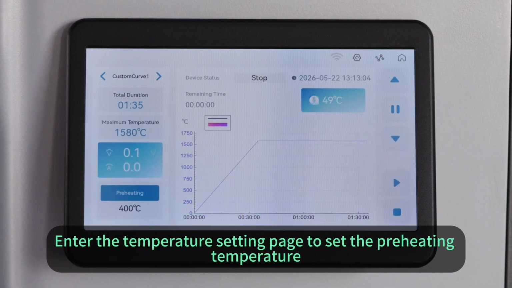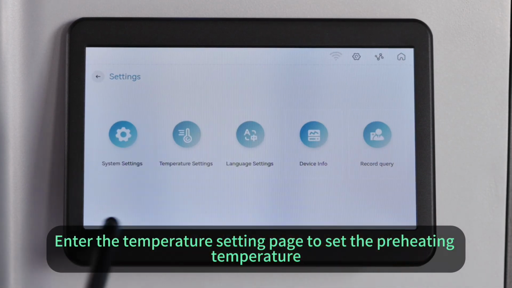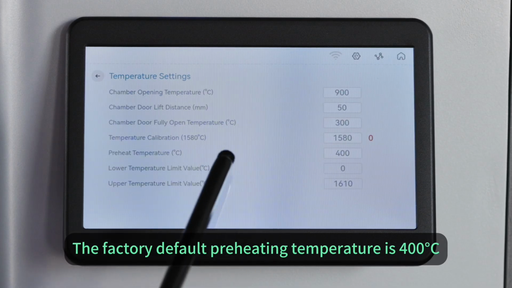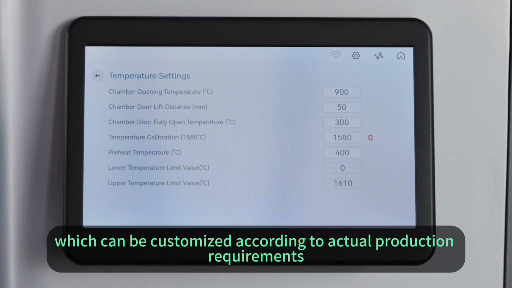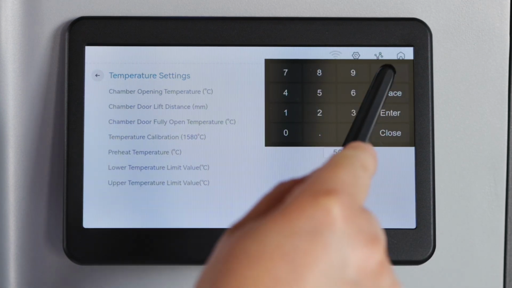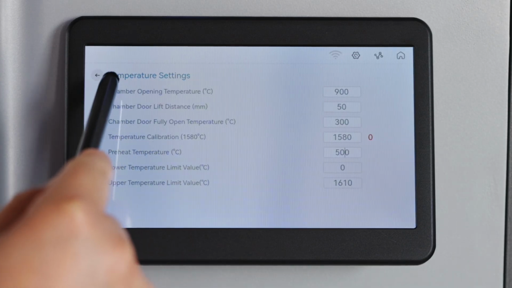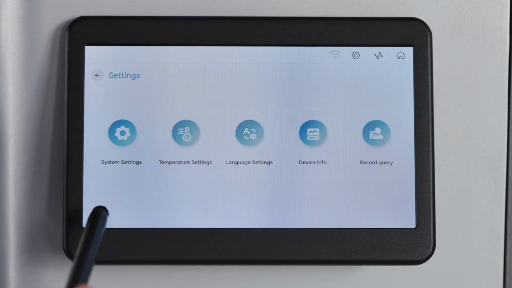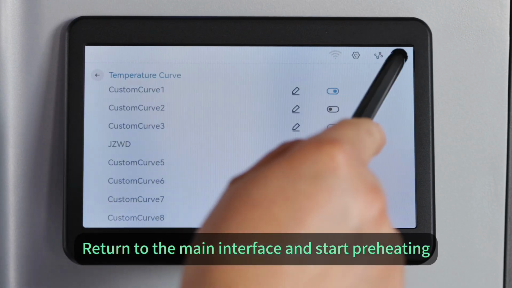Preheating. Enter the temperature setting page to set the preheating temperature. The factory default preheating temperature is 400 Celsius degrees, which can be customized according to actual production requirements. Save the setting after modification. Return to the main interface and start preheating.